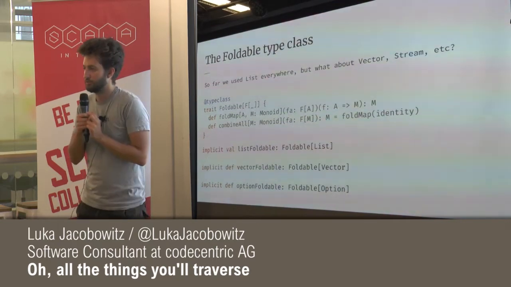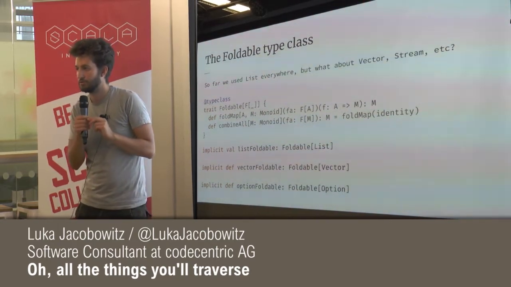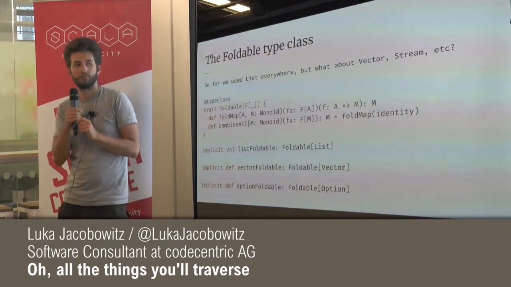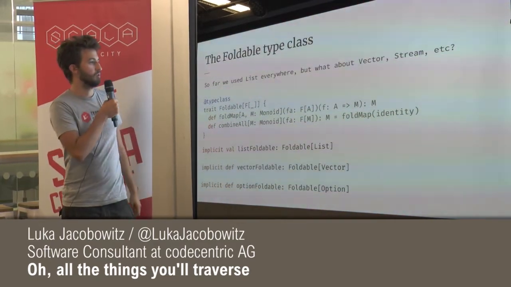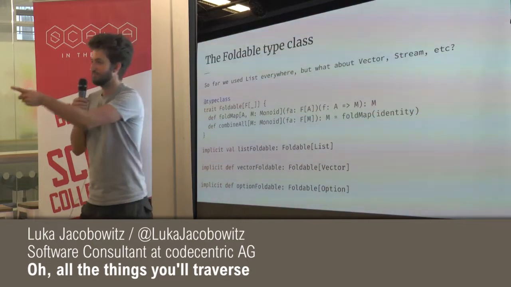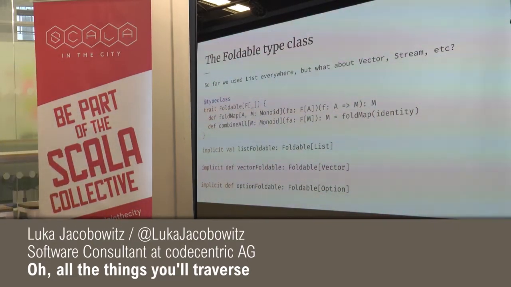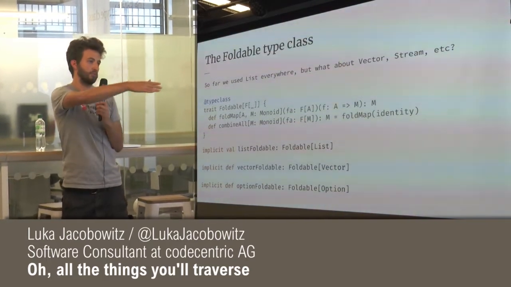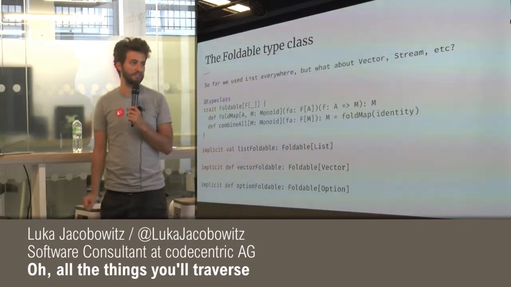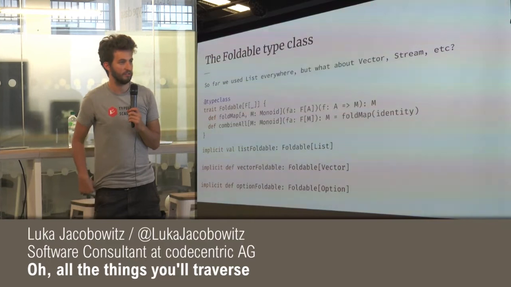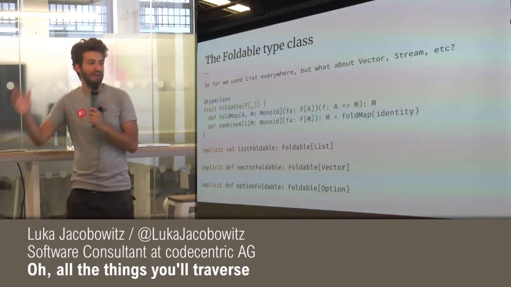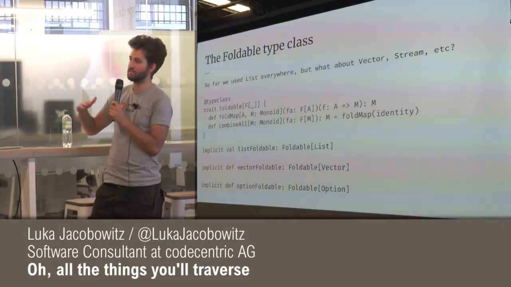We just need to add the extra m to f. I'm not sure what you mean, but yeah. combineAll equals foldMap of fa and identity. That's the parameters. You are completely right. I forgot that. Yes. Sorry. Yeah, exactly. The fa, I didn't pass it, and that is a stupid mistake. Yeah, good thinking. Good.